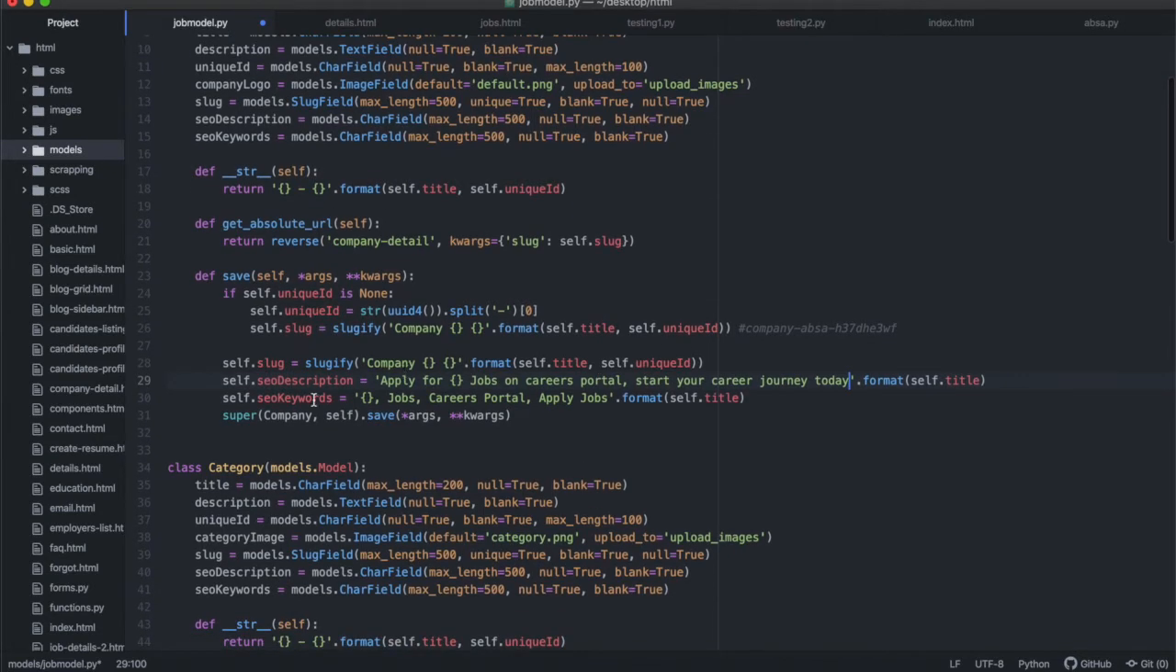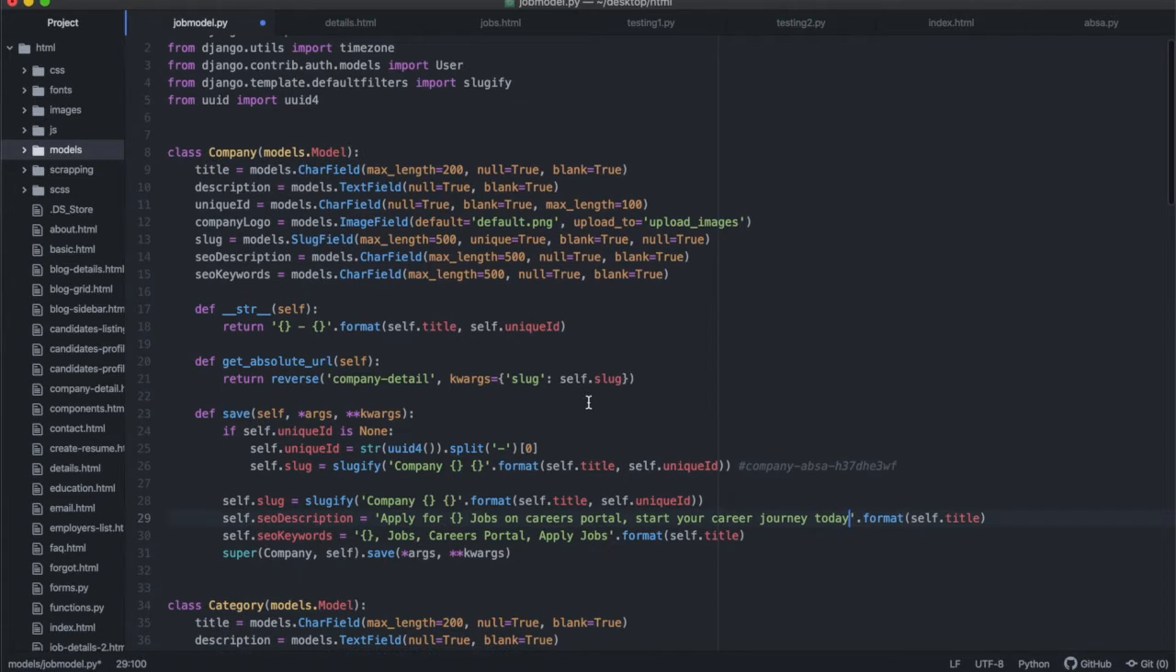And the keywords, similar thing. I'll have over the title, and so this will be like Absa jobs. If the company's Absa, it will be like Absa jobs, careers portal, apply for jobs. All right, and you can rewrite this in a way that makes sense. Okay, I've just put in whatever random string in here to show you how you can actually write this already in the model itself, and then it will be saved as part of the class.